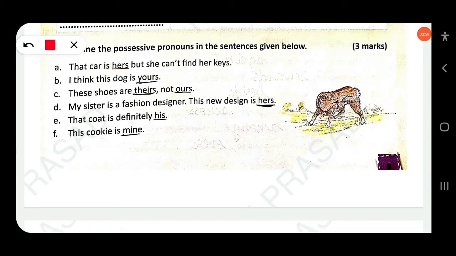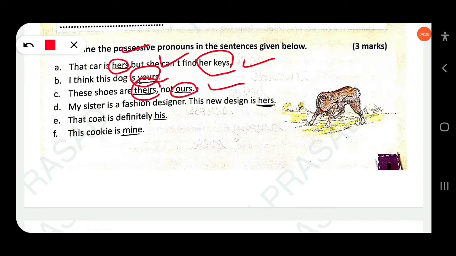That car is hers. Do you know hers is a possessive pronoun, but she can't find her keys. Do you know her keys, you know possessive adjective. Okay, you have to follow the instruction of the question. I am just telling you here how to know the difference between the possessive adjective and the possessive pronoun. Okay, I think this dog is yours. Do you know yours is a possessive pronoun. These shoes are theirs, not ours. So here theirs and ours.